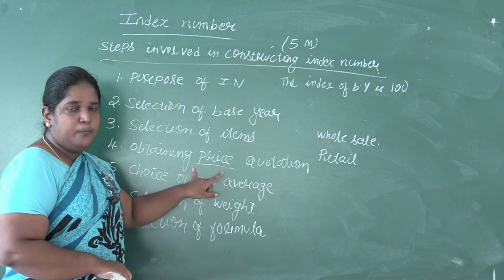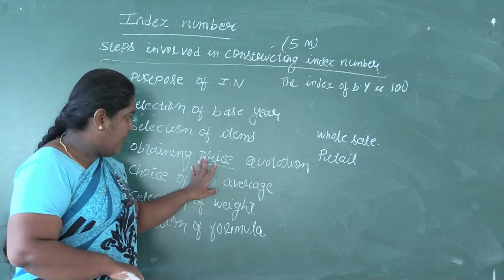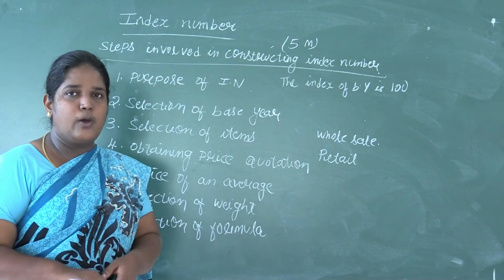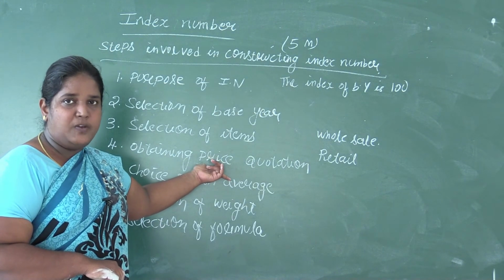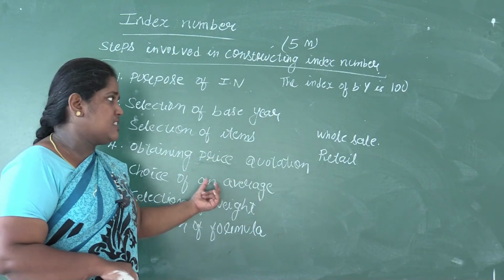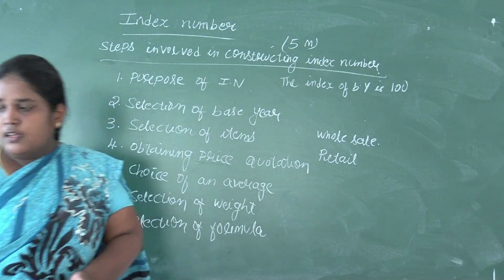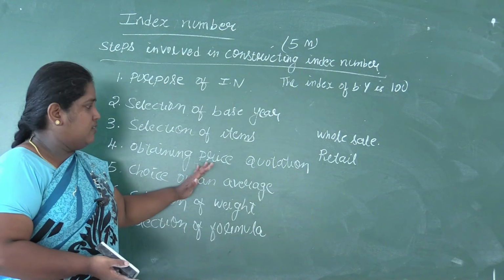While conducting price quotations, the prices of items will vary from one shop to another shop in the same market, and from one customer to the other customer. So this price quotation should be obtained frequently whenever it is necessary, and you have to go for that particular place where the persons for whom we are conducting, they are going.